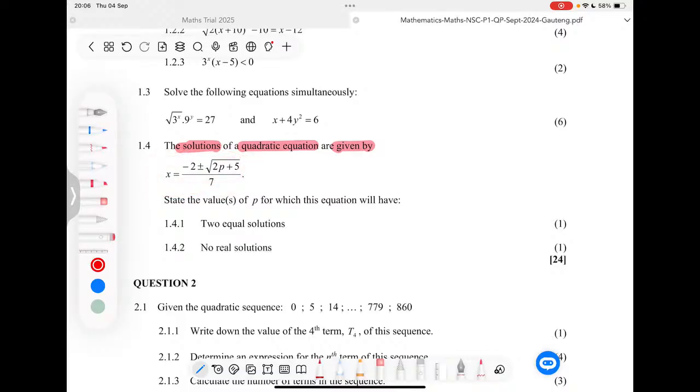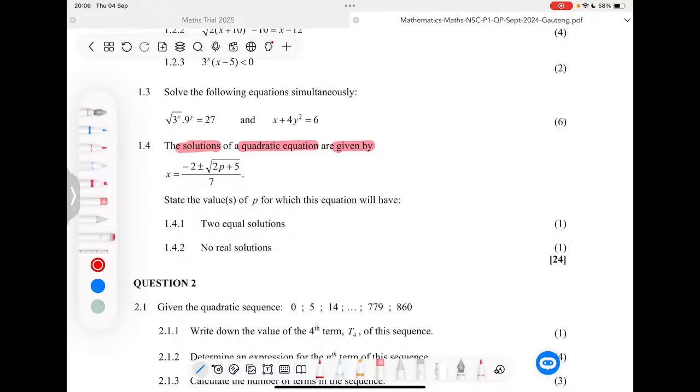So this is a solution. You'll have two solutions here. If you use a plus, you'll have the first solution. If you use a negative, you'll have the other solution. So this becomes a typical quadratic equation where you have two solutions, you have two roots. By looking at this question already, I can see that it's a question that requires the understanding of the nature of roots, right?